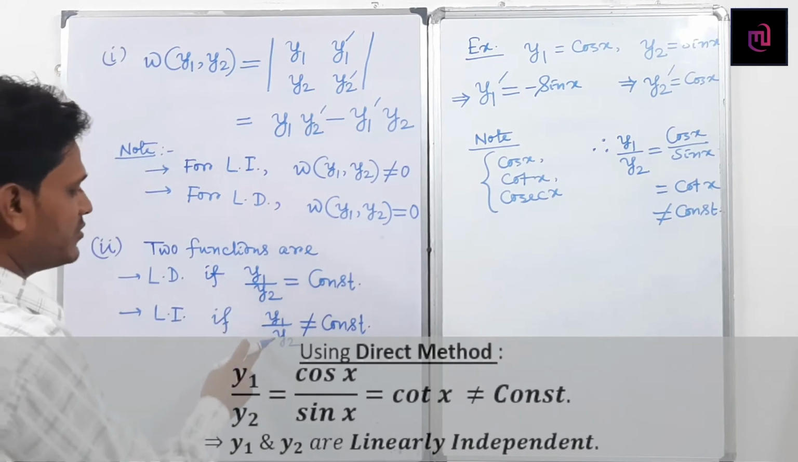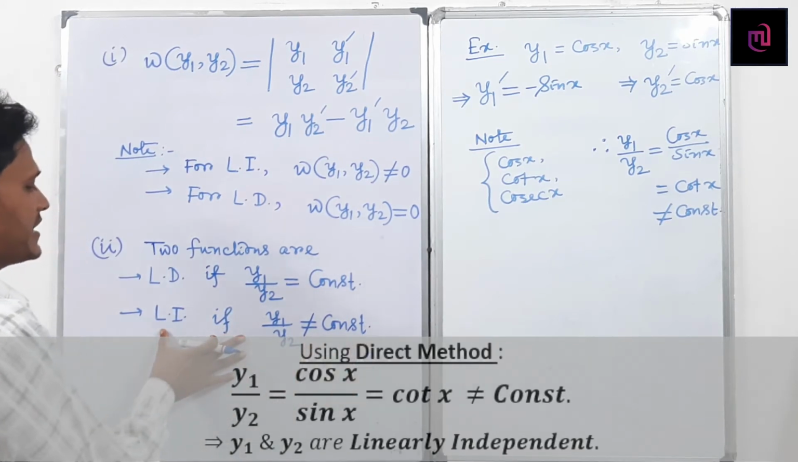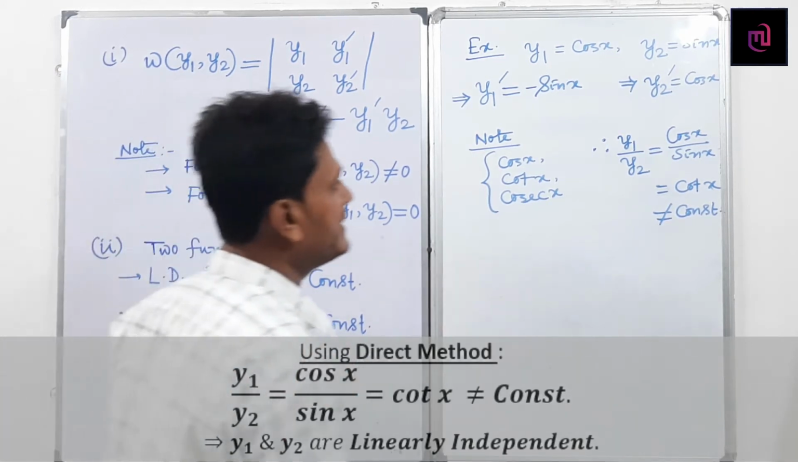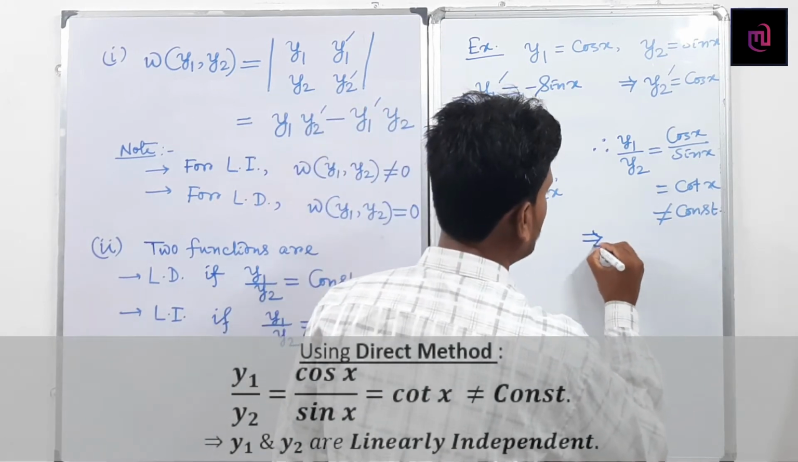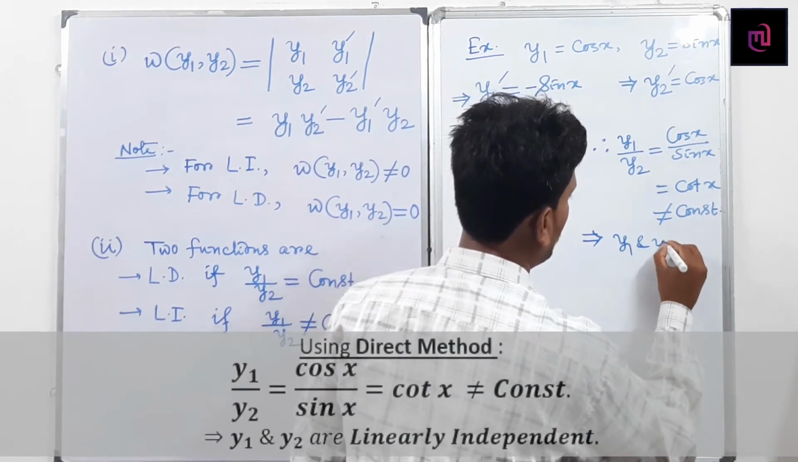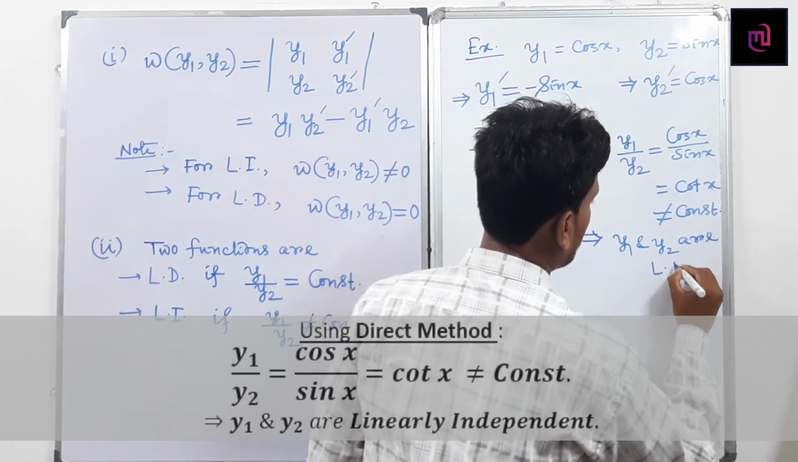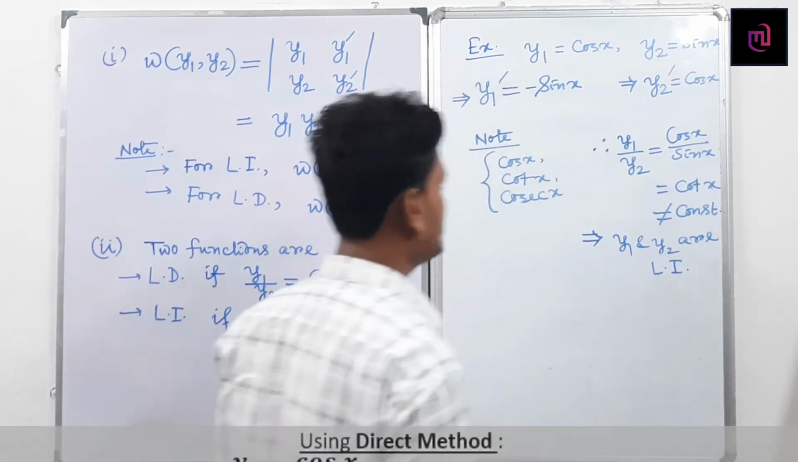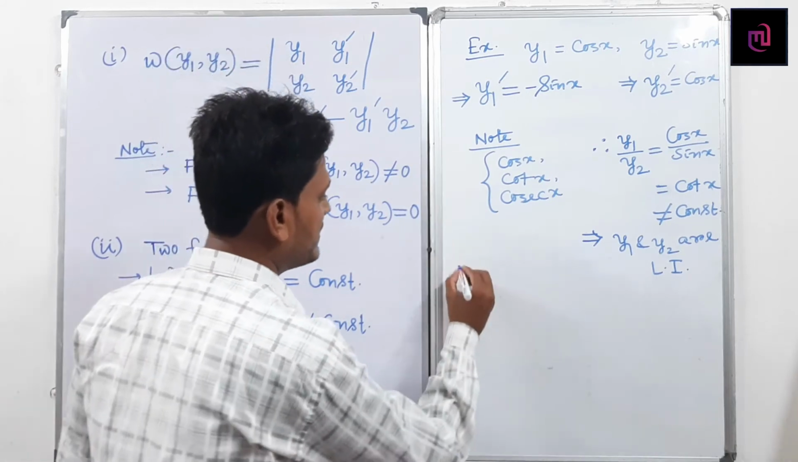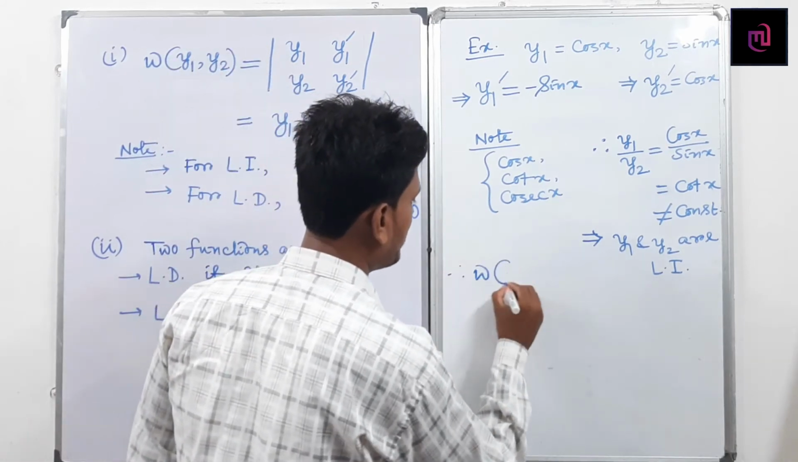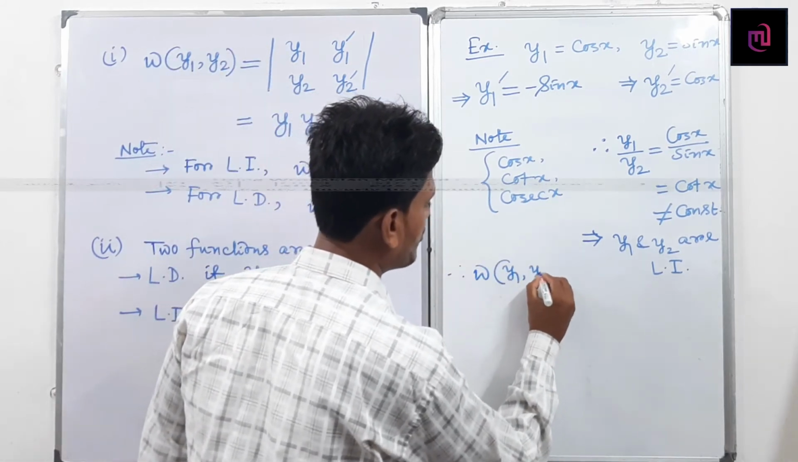If y1 by y2 does not equal a constant, then you can say y1 and y2 are linearly independent. And using the Wronskian, therefore, can I write the Wronskian of y1 y2?